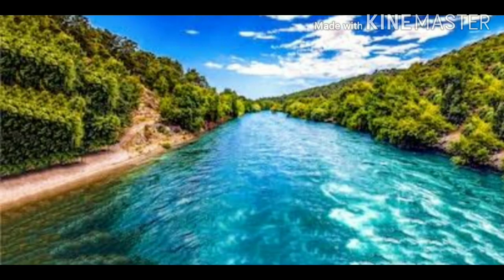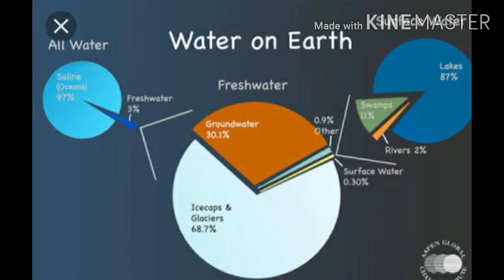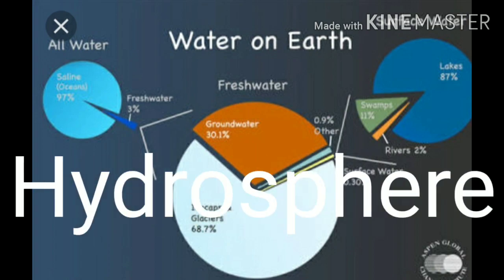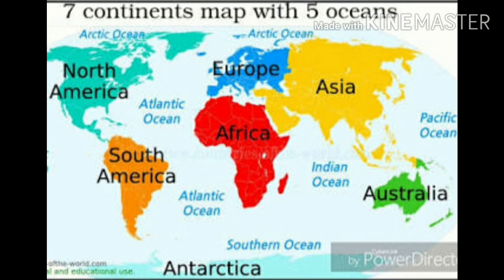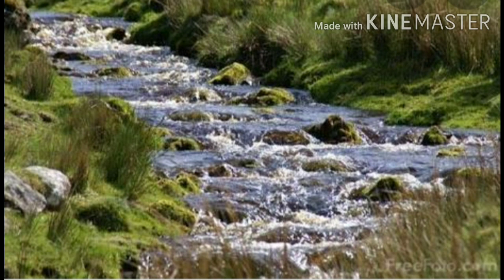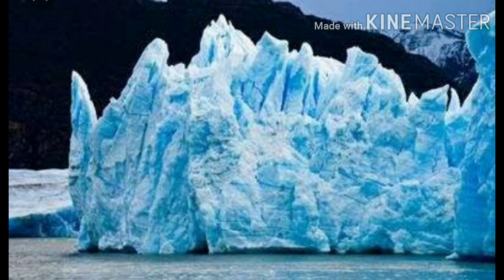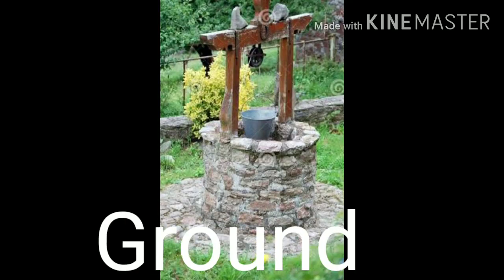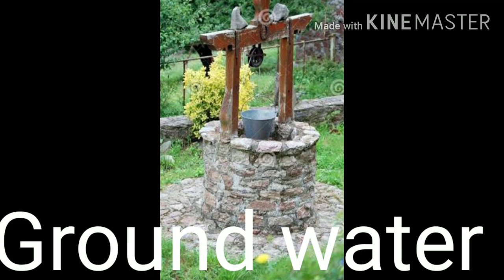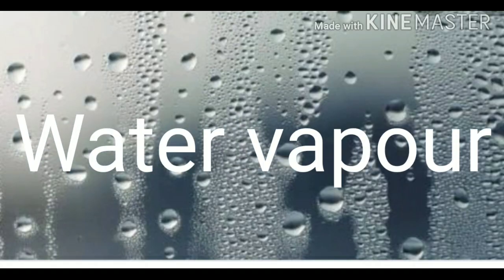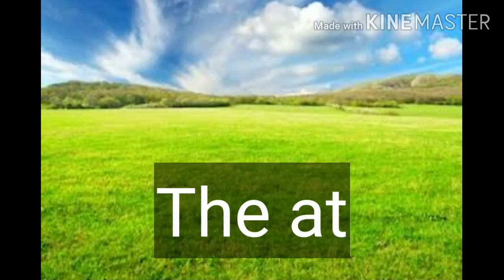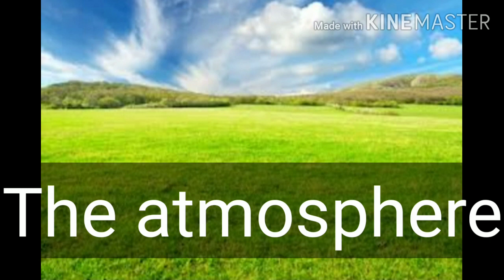About two-thirds of the earth's surface is covered with water. Most of this water is in the ocean. There are 5 oceans on the earth. They are the Atlantic, Pacific, Arctic, the Southern Ocean, and the Indian Ocean. Fresh water streams are also available on the land. The water or ice that occupies the earth's surface, groundwater, and the water vapor in the atmosphere together form the earth's hydrosphere. Now, let's learn about the atmosphere on the earth.